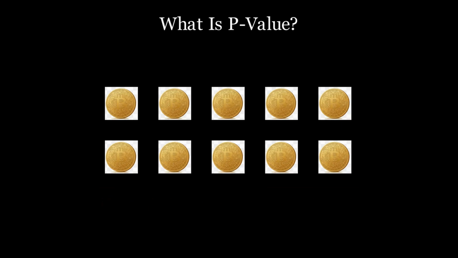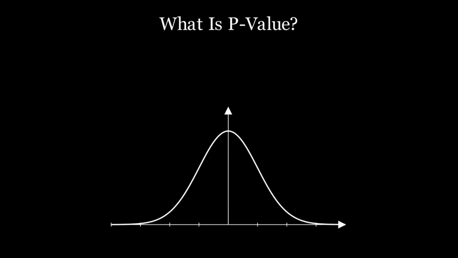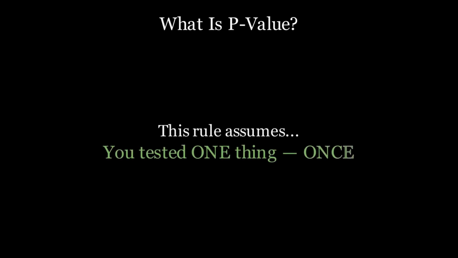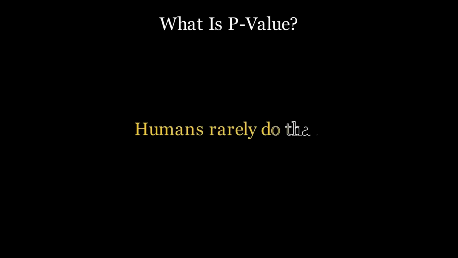In many scientific fields, researchers use a threshold. If p is less than 0.05, the result is called statistically significant. That means if there were truly no effect, you would expect to see a result this extreme less than 5% of the time. That rule sounds reasonable, but there's an important condition attached to it. It assumes you tested one thing once. Humans rarely do that. And that's where the problem begins.